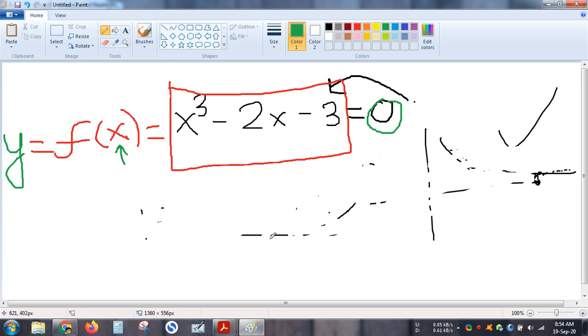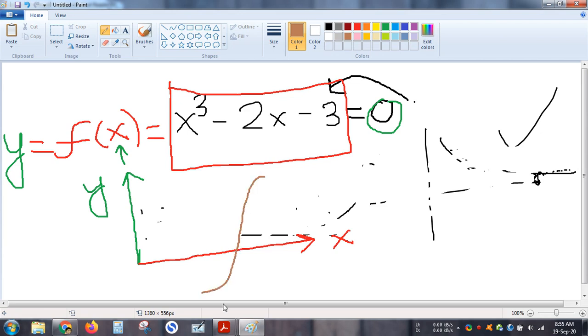Now let's look at it in terms of a diagram. Suppose this is my y-axis. And this is my x-axis. And this f of x, x cube minus 2x minus 3, it will have some form. Let me assume that it is this kind of form.